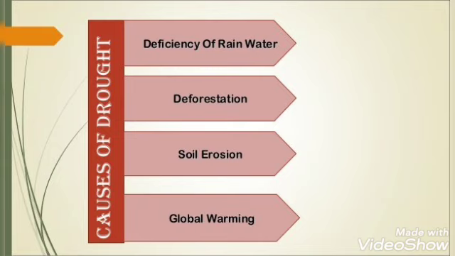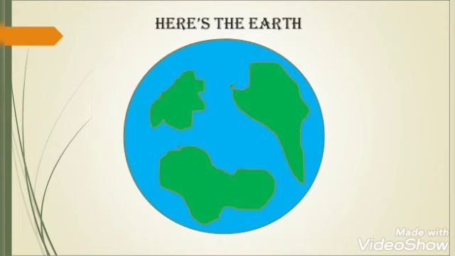All these lead to drought. These are the main causes of drought. Why does drought happen in any particular area? If any one of these things, or all of them, or some of them are present there, then that area will suffer from drought.